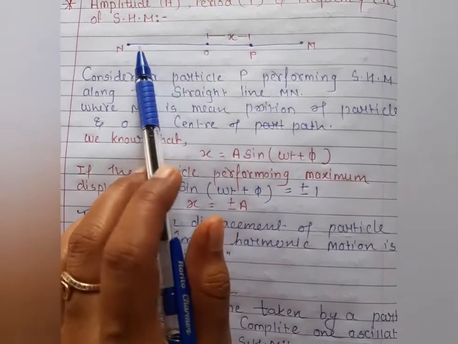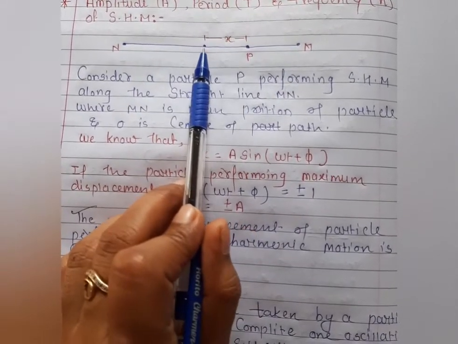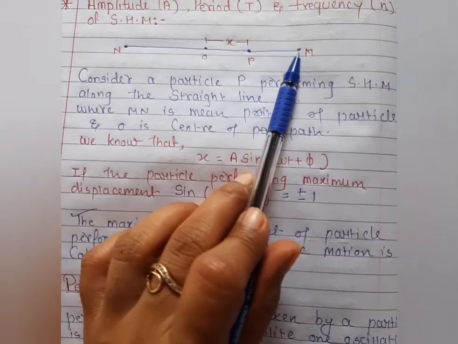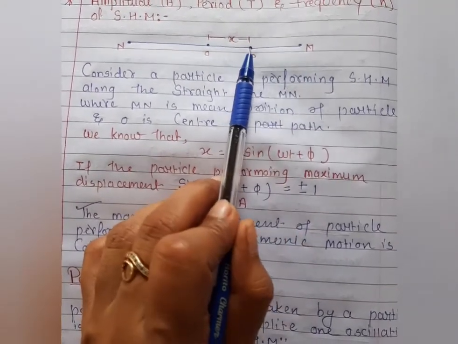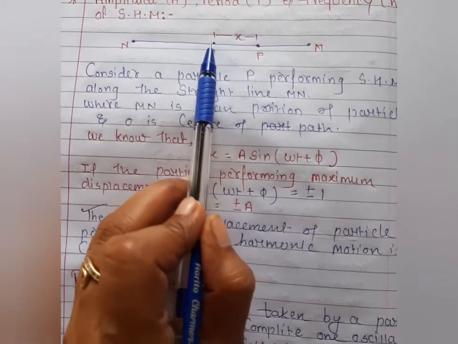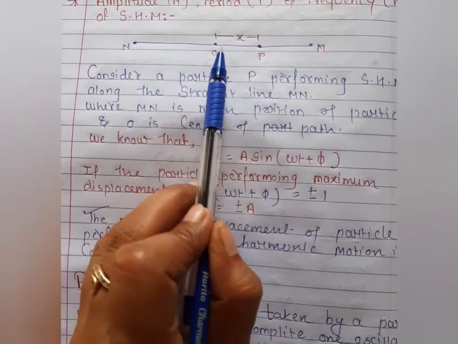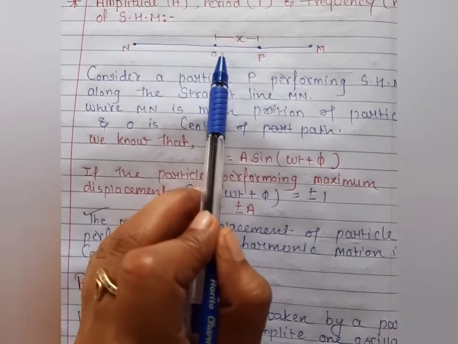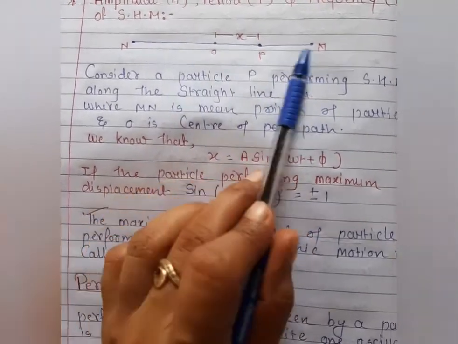As I already explained, when the particle P reaches this condition, as you know very well students, this is also a rest condition for the particle. The mean position is where the particle is already present in the rest condition, from where we apply the force. So the particle performs to and fro motion here.